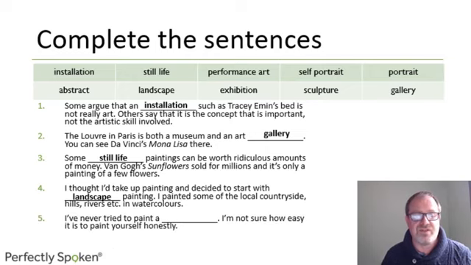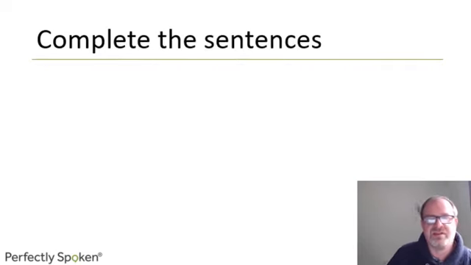Number 5, I've never tried to paint a blank. I'm not sure how easy it is to paint yourself, honestly. So to paint yourself would be to paint a self-portrait. Here's some more.